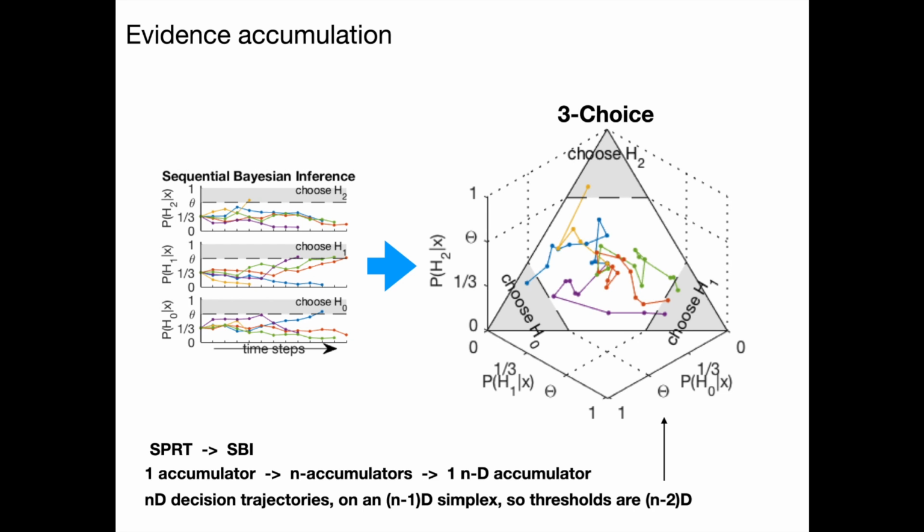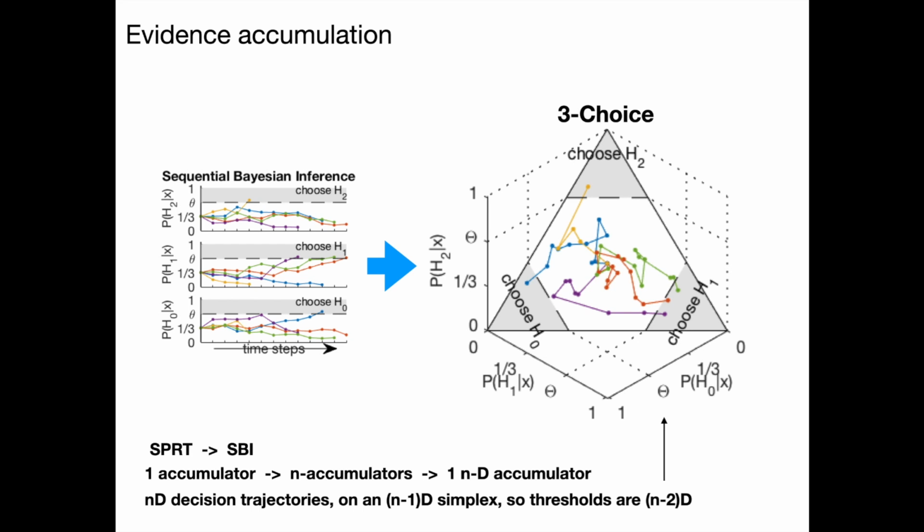However, we've now gone from one accumulator per choice, so 3 accumulators in total, to one multidimensional accumulator. This has some really interesting geometrical consequences. We find that the trajectories are evolving in ND, so for 3 choices in 3D, but they are constrained to an n-1D simplex, so a 2D simplex.